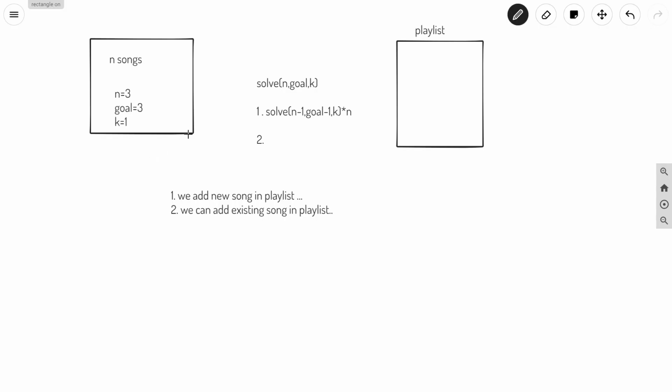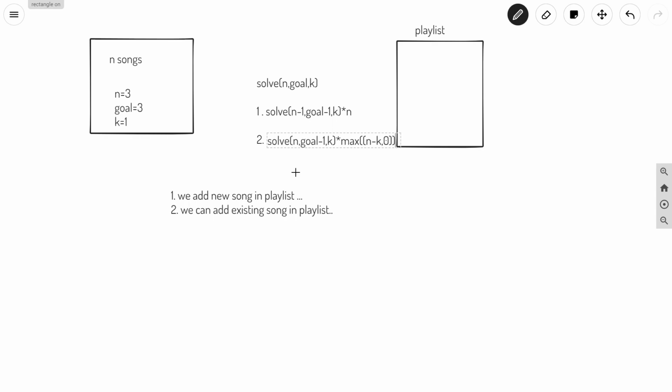So for this we will solve for: if an existing song is added, n will not change but goal will be decreased by 1, and k will again be our parameter. But for this case we can have a total of n minus k choices with us, okay. So this can be a negative number also, so we will take the maximum of 0 and n minus k, okay. So in this way we'll solve this question using these two cases.